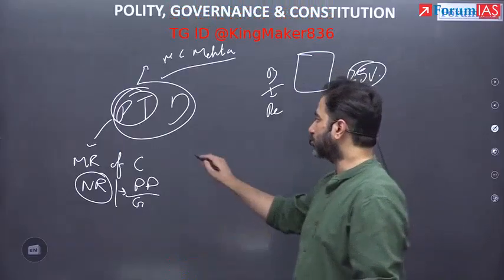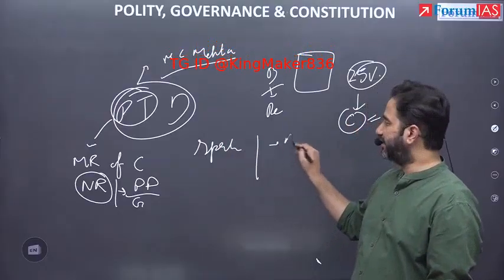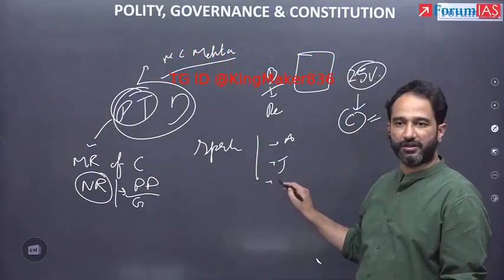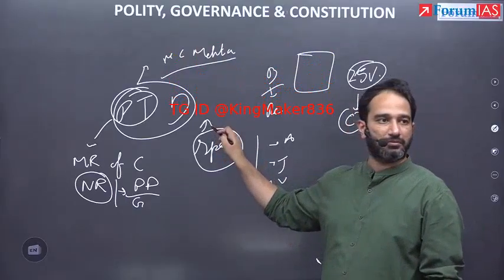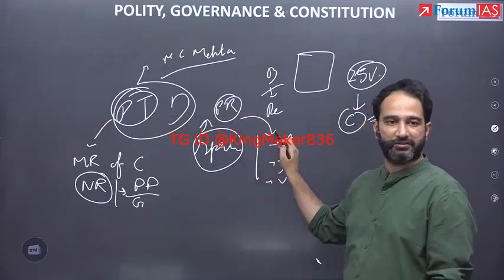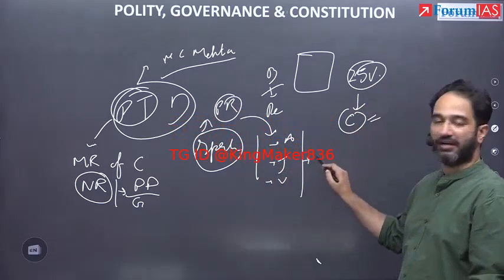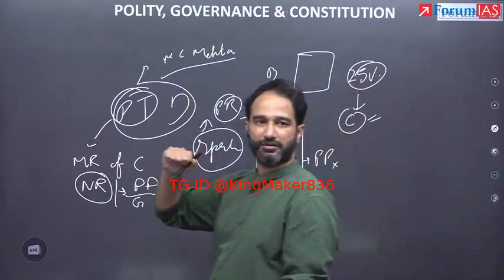So let's say you take spectrum. Spectrum has been allocated to, let's say, Airtel, it has been allocated to Jio, various other companies like Vodafone and others. It's a public resource which may have been given to private players. It has not been given to make private profit. It has been given for the welfare of the people.